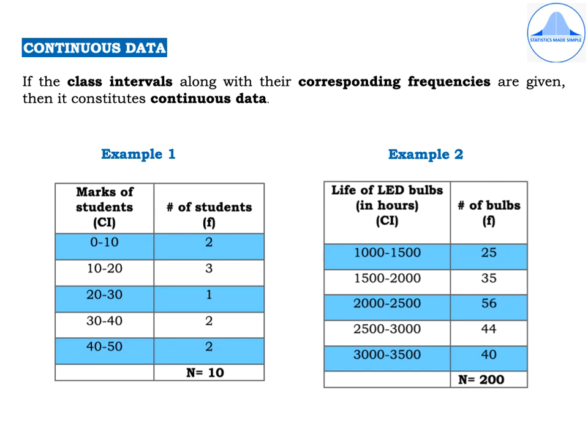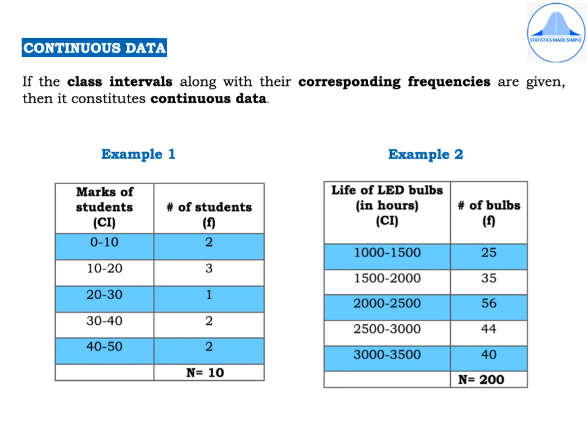So the class intervals are 0 to 10, 10 to 20, 20 to 30, 30 to 40 and 40 to 50. And in the second column you have number of students as the frequencies, that is 2, 3, 1, 2, 2. So capital N is equal to 10.